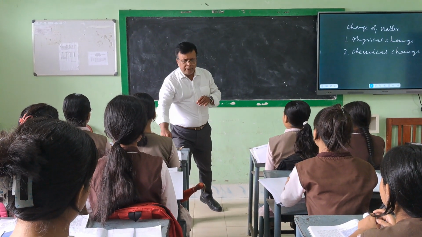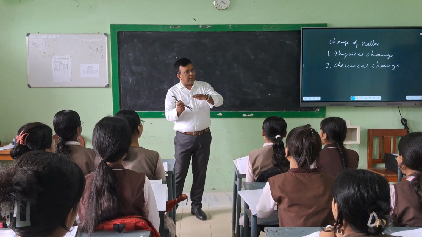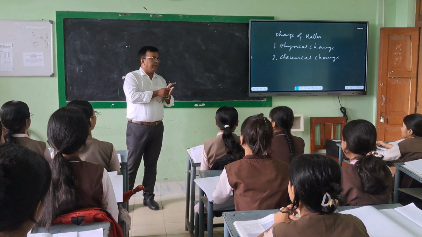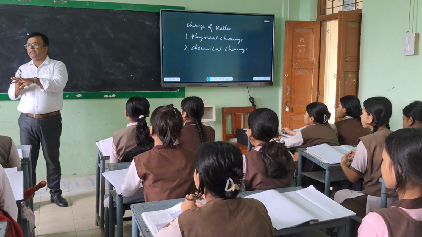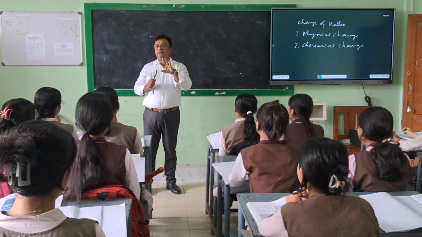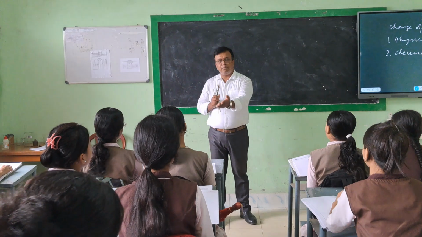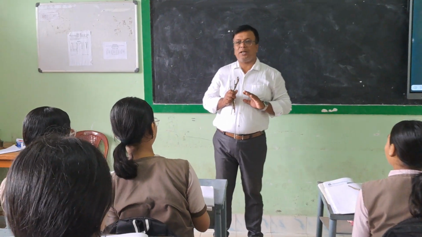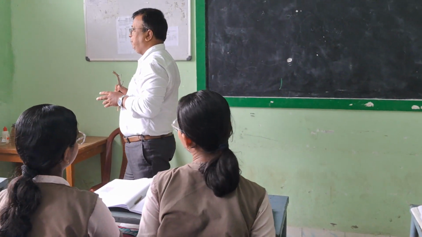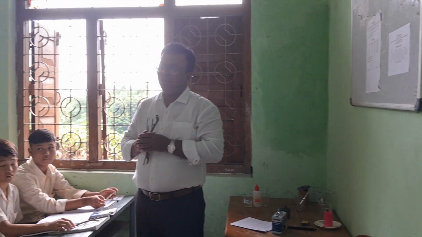Now, can you give me any example of physical change? Means just the shape or state is changing, but the matter remains the same. Water. Please explain what changes you can visualize. When we boil it, it becomes gas.